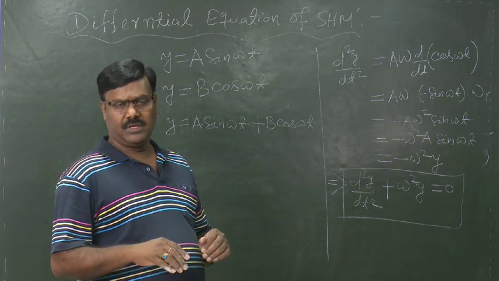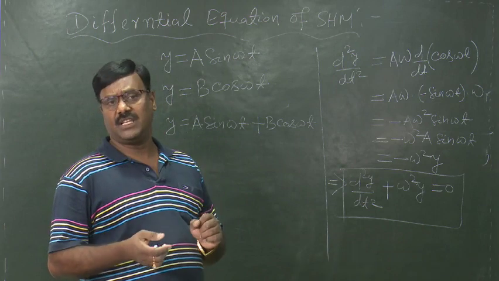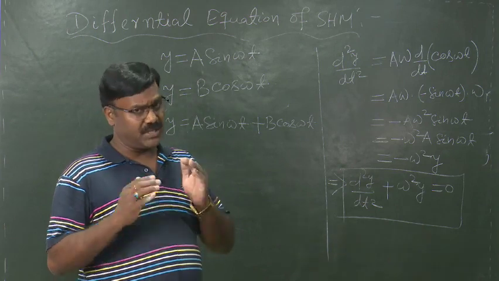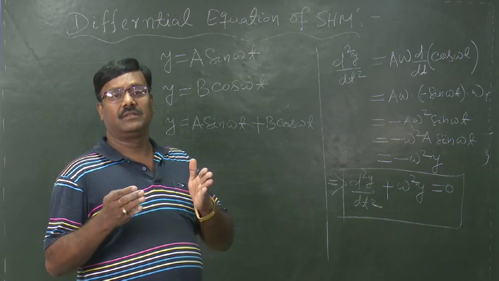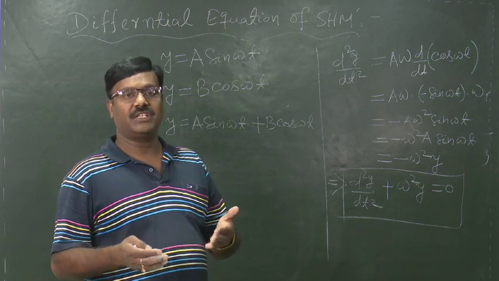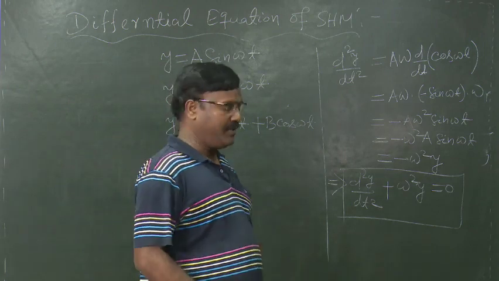Though there is only the energy expressions in SHM in your syllabus, but I would like to express displacement, velocity and acceleration for your better clarification.